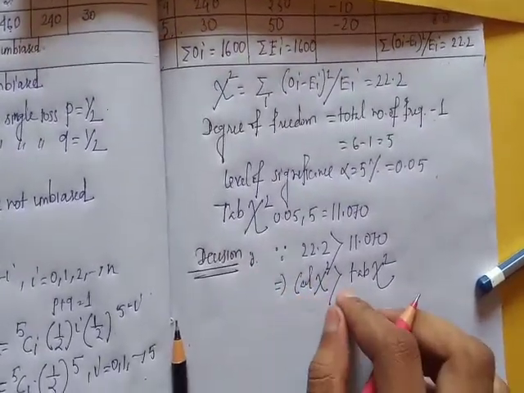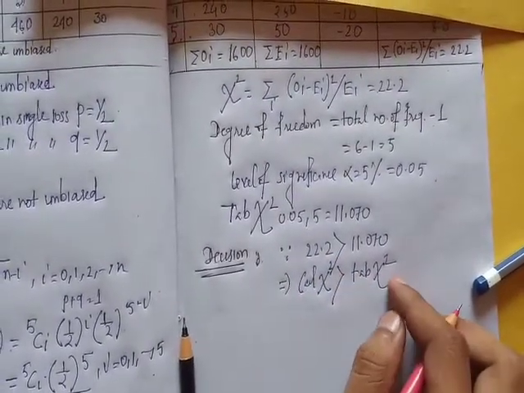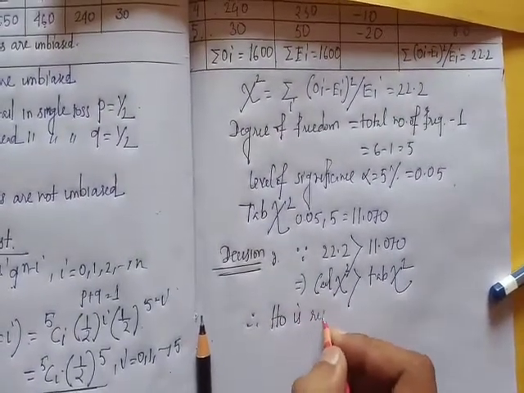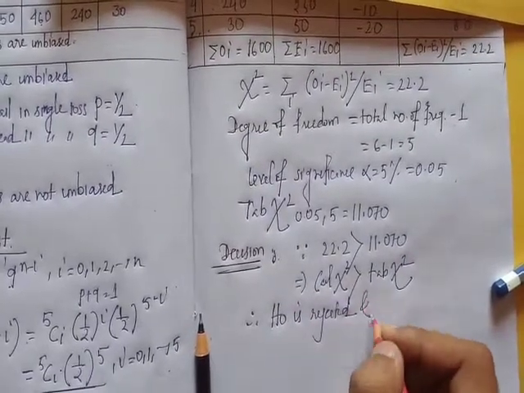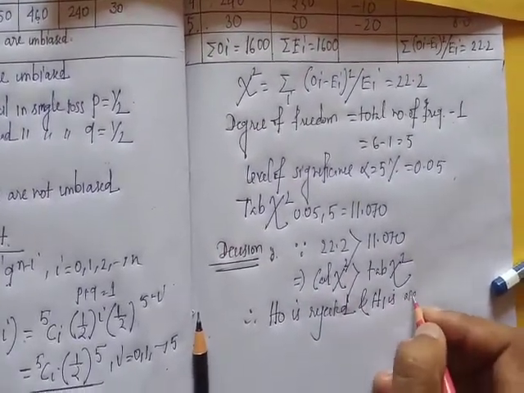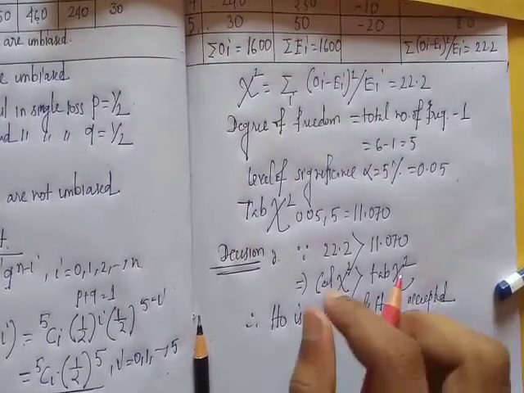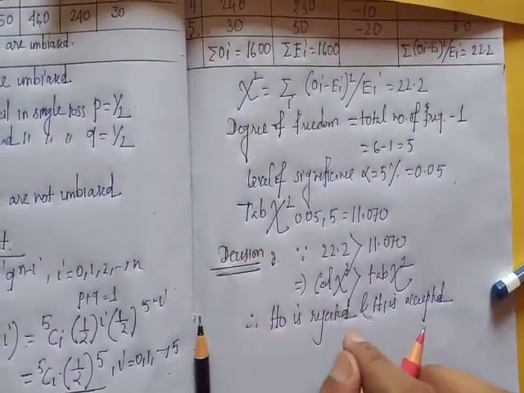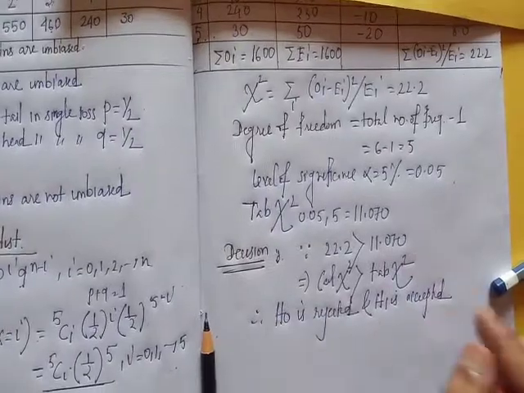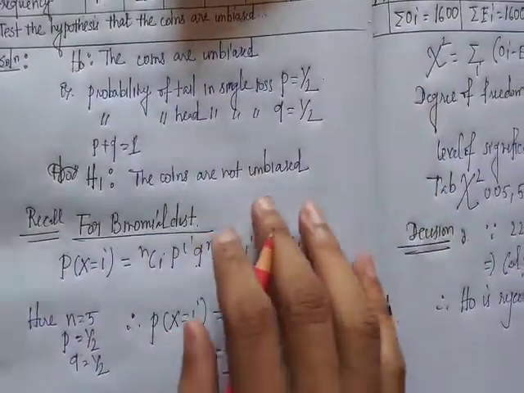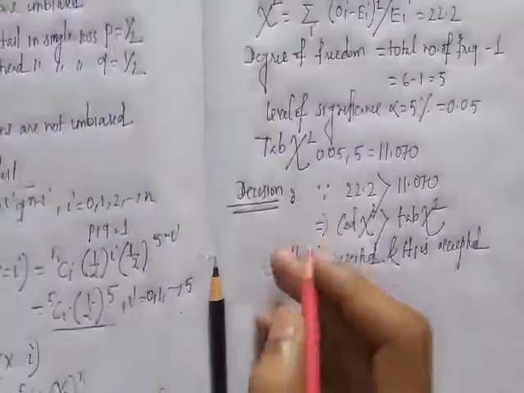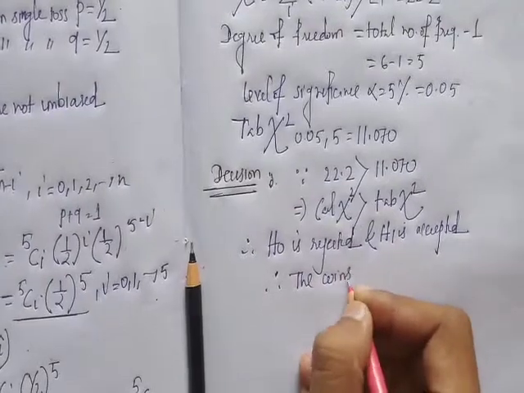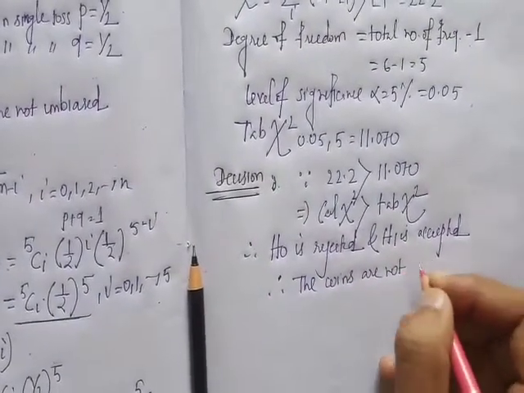Therefore the null hypothesis is rejected and the alternative hypothesis is accepted. Since the alternative hypothesis is accepted, the coins are not unbiased.